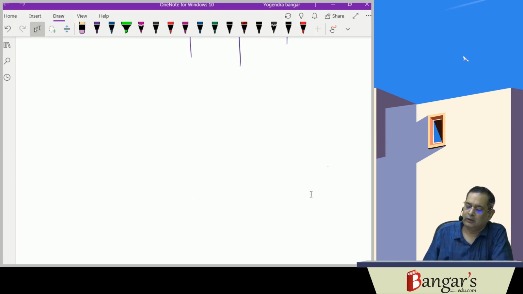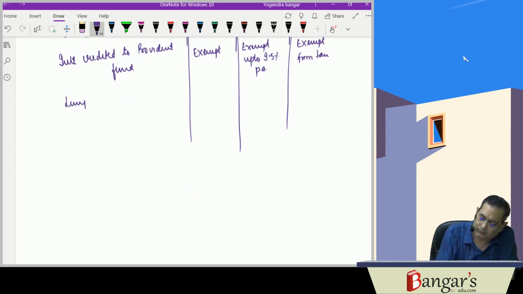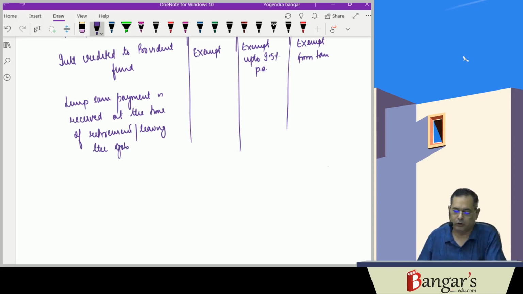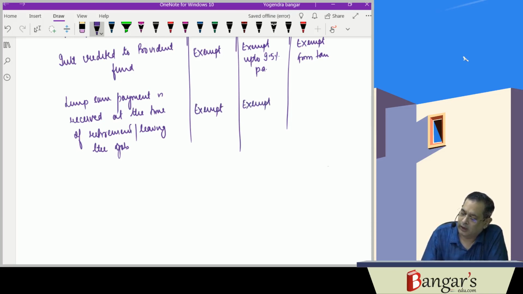Then, if any lump sum payment is received at the time of retirement or leaving the job, the same is exempt, unless the fund is treated as URPF.